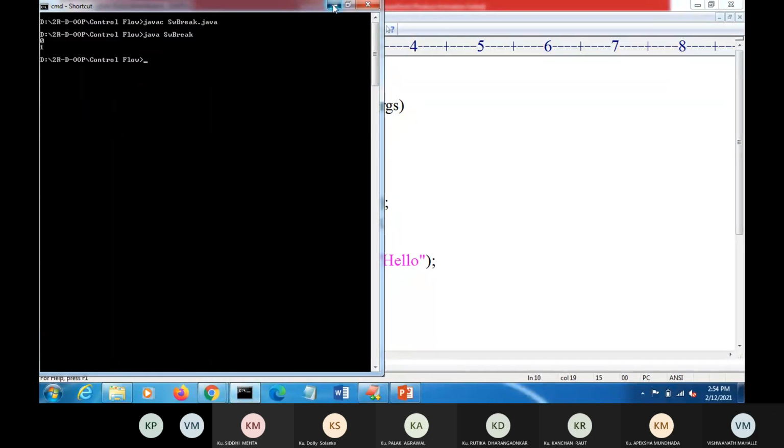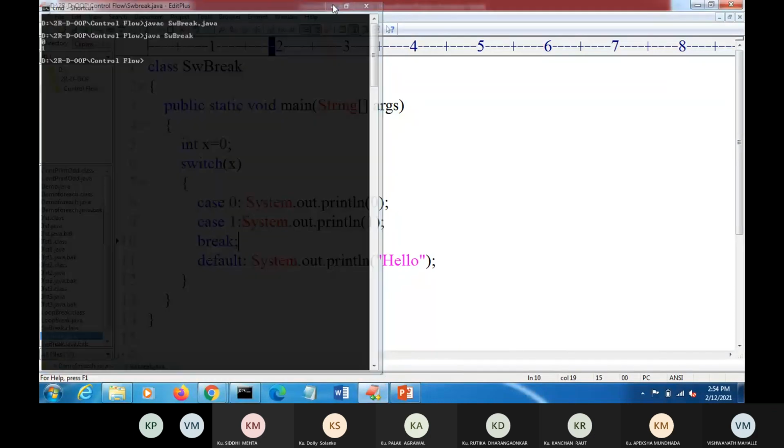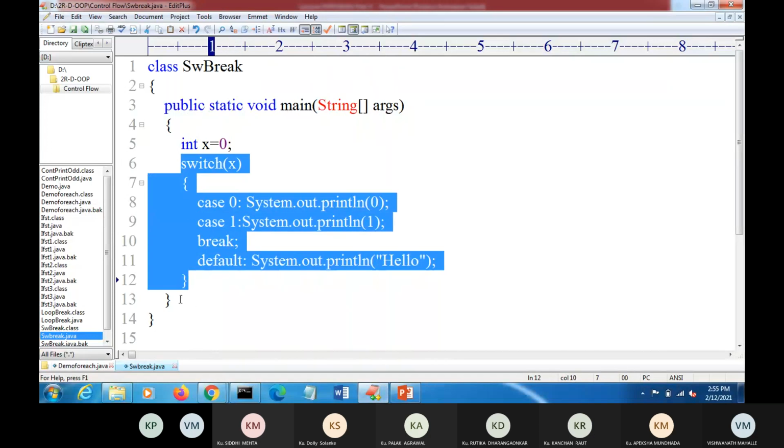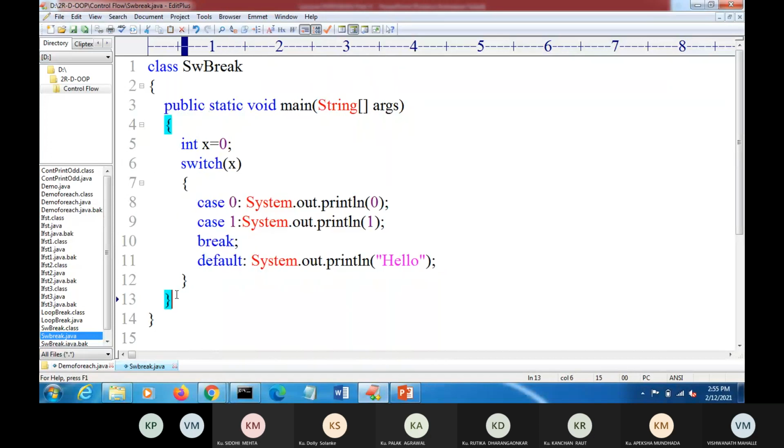If this break statement is encountered, control will transfer to the outside of this switch. This is a switch, and control will transfer below that switch. So control will transfer here, and this statement will not execute.